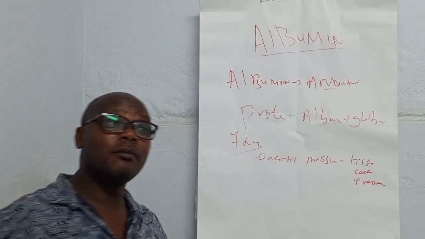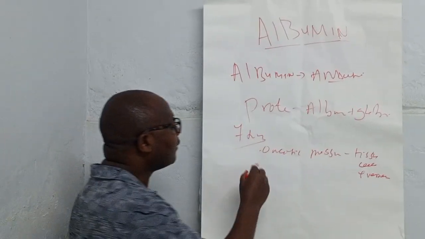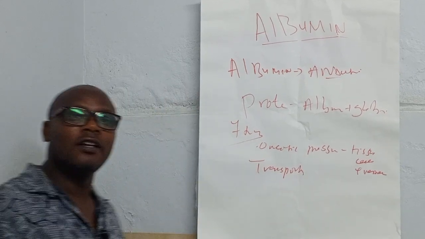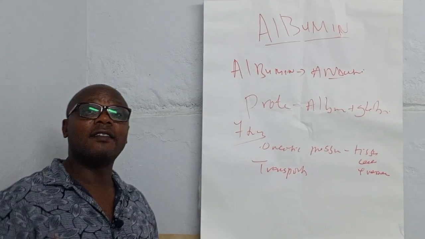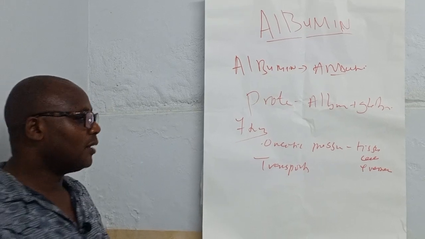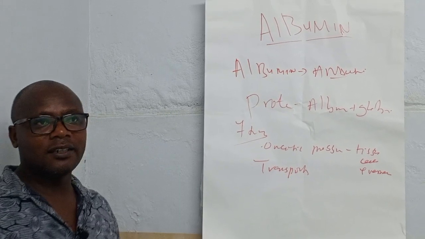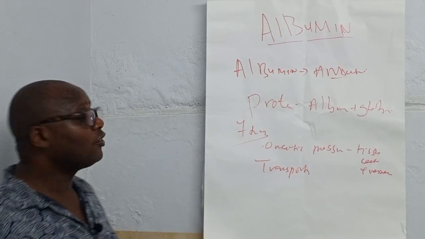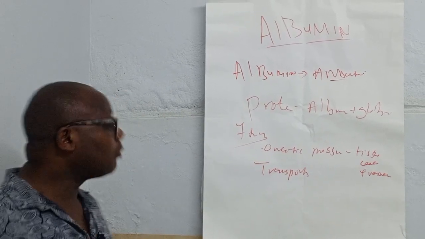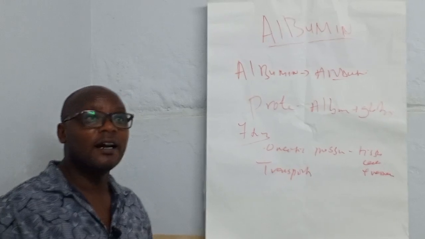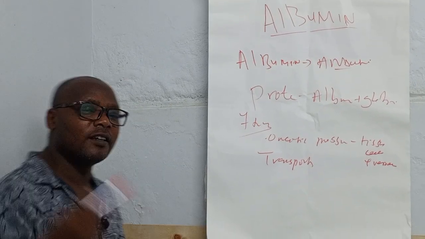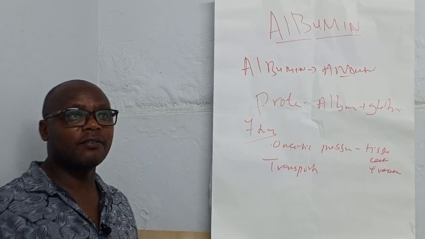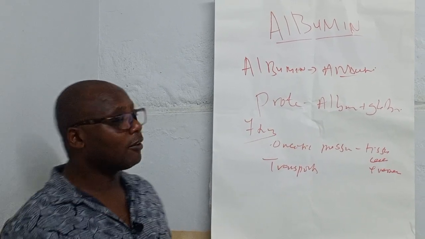The other function of albumin in our body is that it acts as a transport. It transports things like drugs, hormones, calcium, hemoglobin, magnesium, and also waste products, for example, bilirubin. So those are the main functions of albumin in our body.